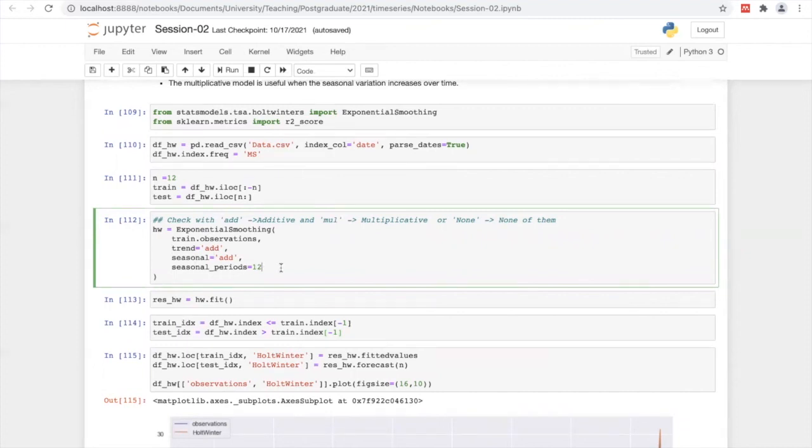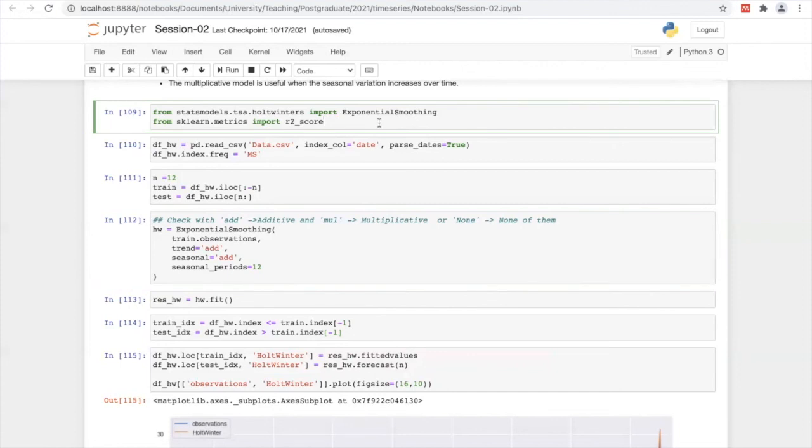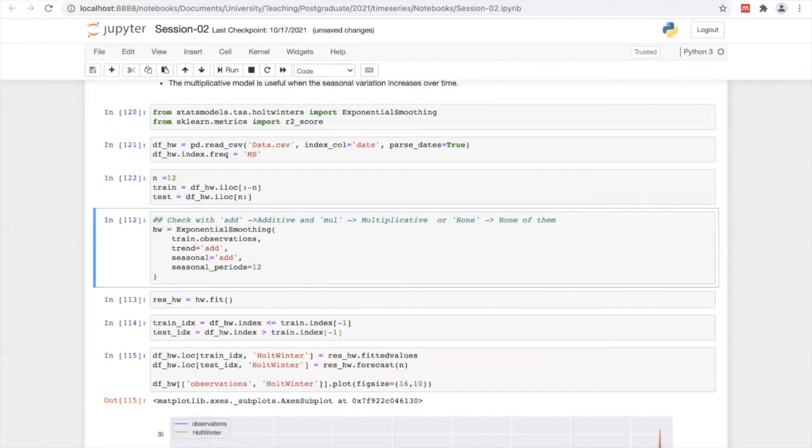I thought of having a seasonal period of 12 months, but actually it totally depends on the data. You have to examine the data set and check how the seasonal component is occurring, right? First, let's see with this trend and seasonal component with the additive approach. Then I fit it.